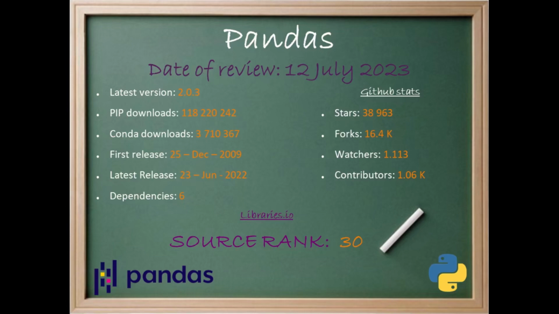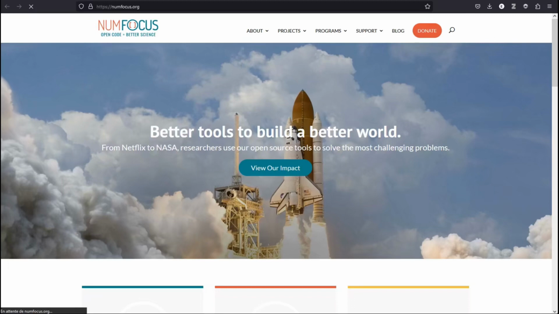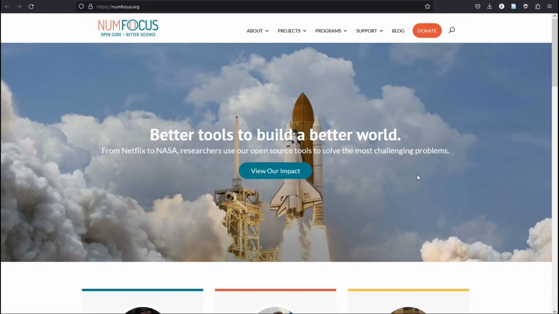16,000 forks, over 1,000 watchers, and over 1,000 contributors. The source rank on libraries.io is 30, so this is a very reliable library, no problem with that. The project is sponsored by NumFocus, which is a non-profit organization that is itself sponsored by a lot of big corporations. You can also donate if you want. NumFocus sponsors many other well-known projects. Just to name a few, you have the Julia programming language, Conda Forge, or other Python libraries such as Matplotlib or SciPy. Pandas has a huge community.